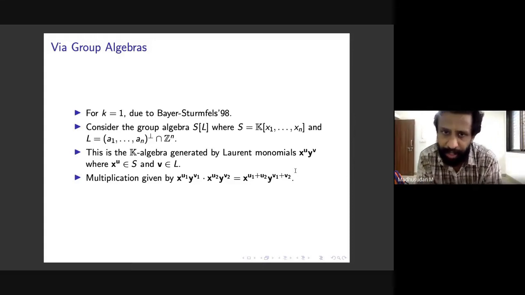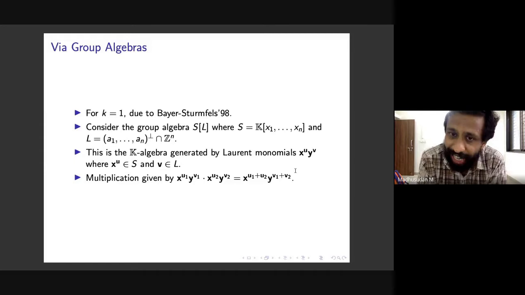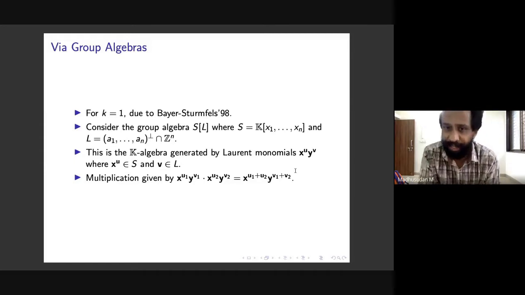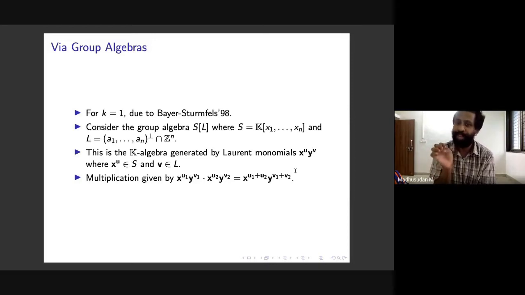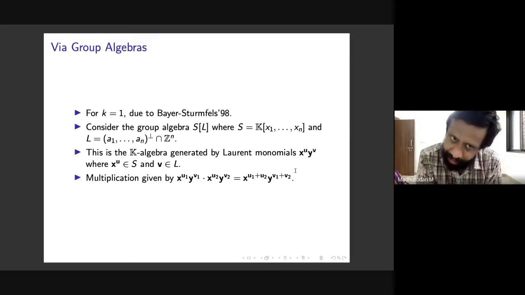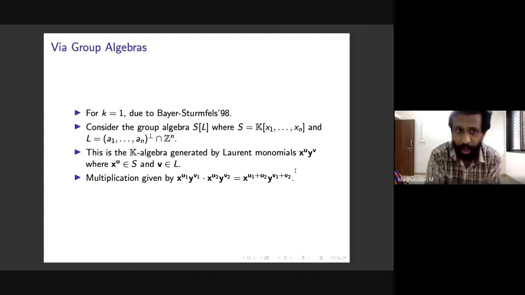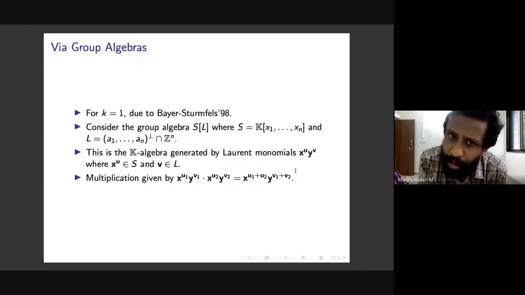So here is the way it goes. We'll consider this group algebra S adjoin L, where S is the polynomial ring in n variables with coefficients in k for some arbitrary field k, and L, this group that we are adjoining, is our lattice, which we saw already previously. I wrote it as L subscript a1 to an, let's skip that subscript now. So it's just L, which is a1 to an perp intersect Z^n. Okay, so we'll consider this group algebra.